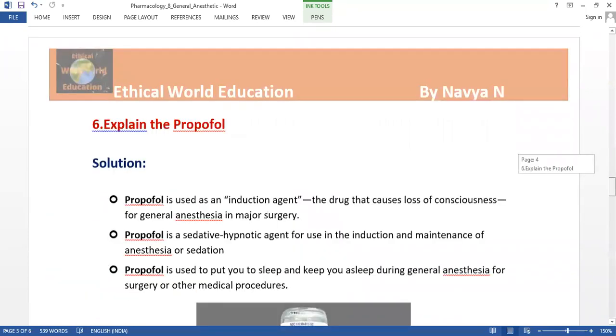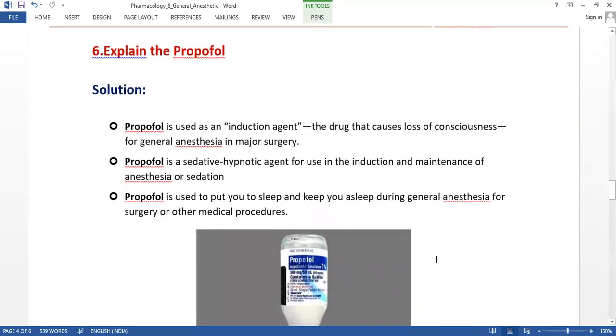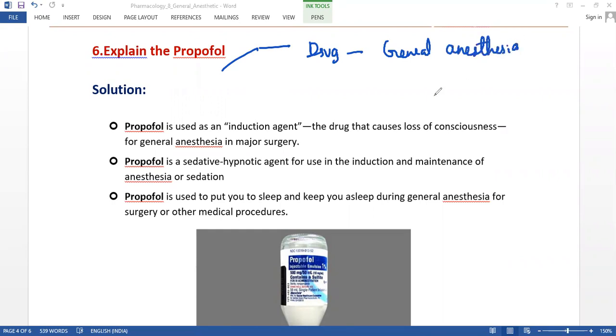So let us know the other drug. Let us come to the other part, propofol. This is a type of drug that also comes under general anesthesia, as we are discussing only drugs based on general anesthesia. So this is also used as an induction agent.